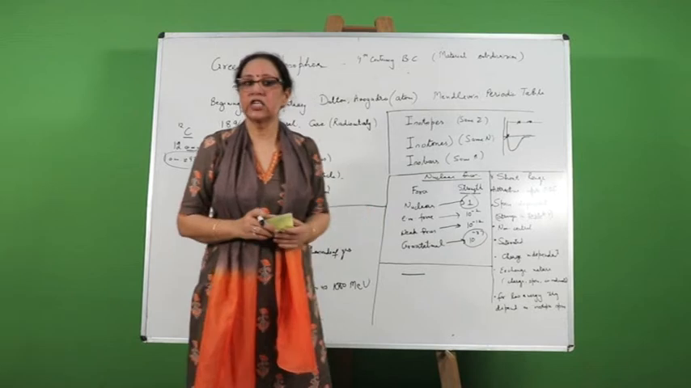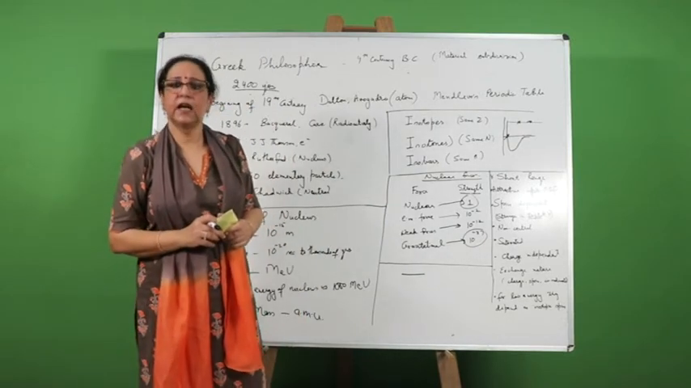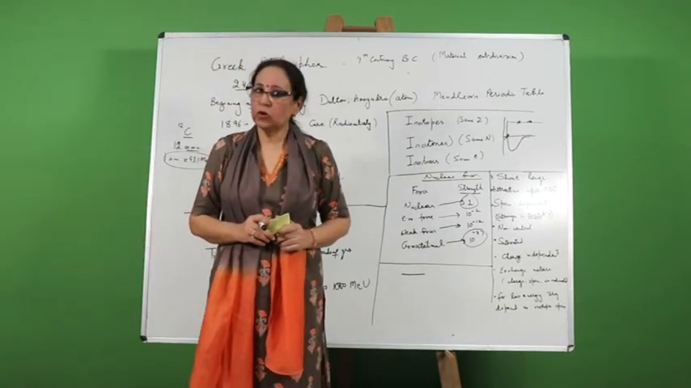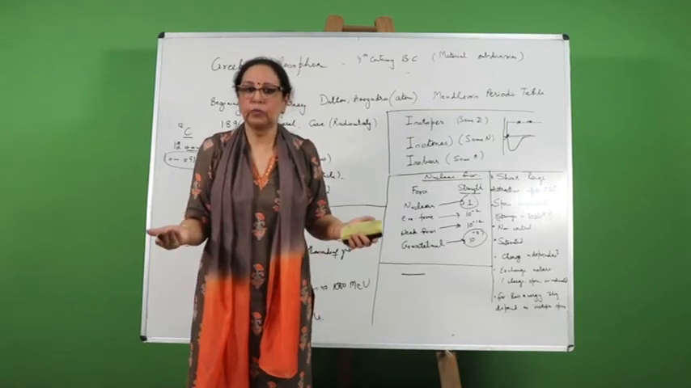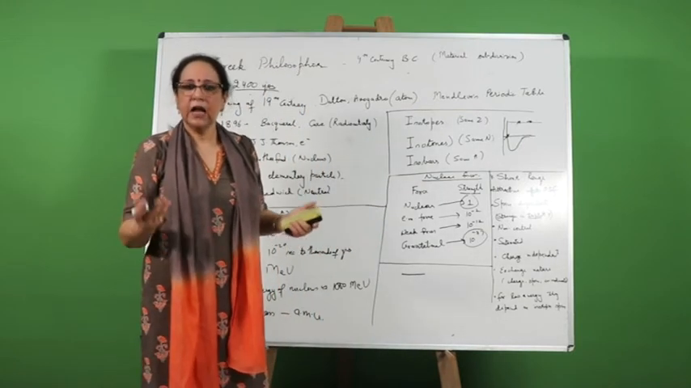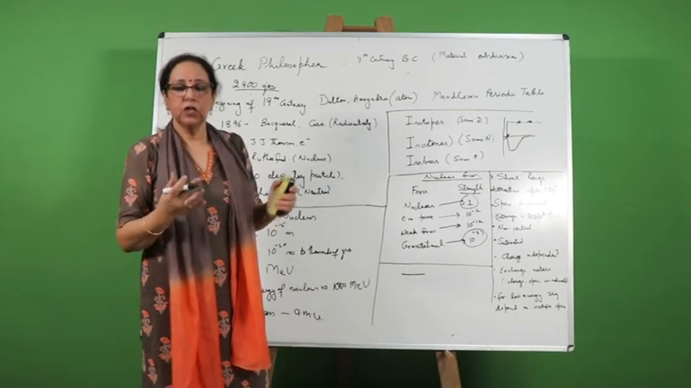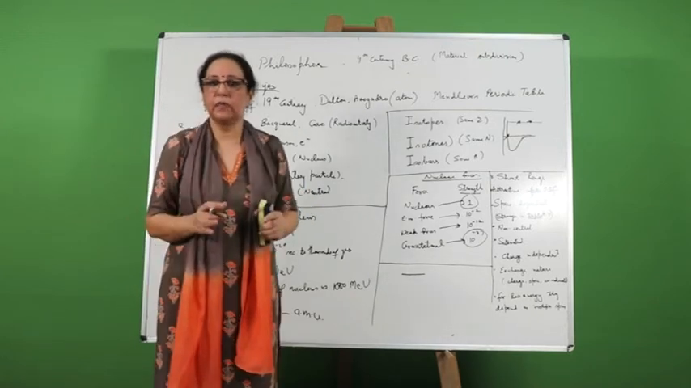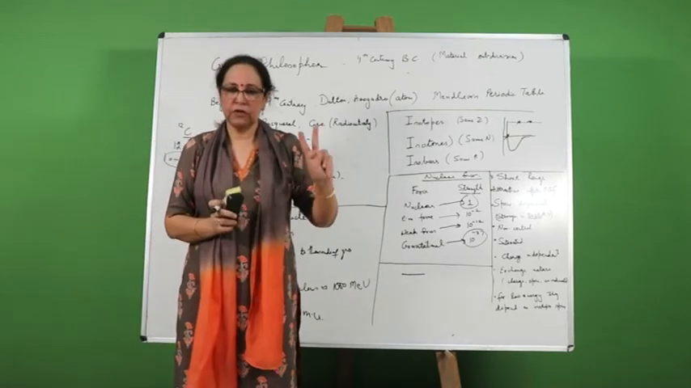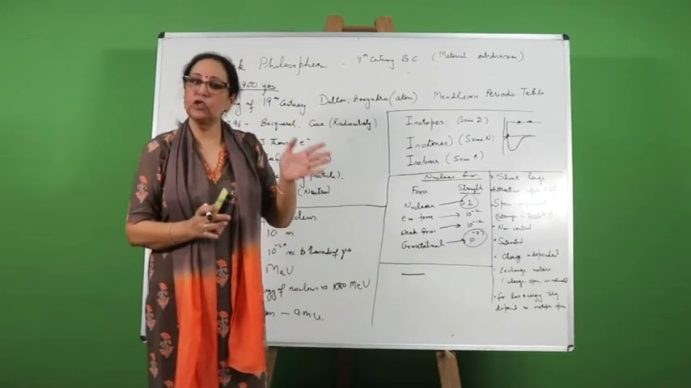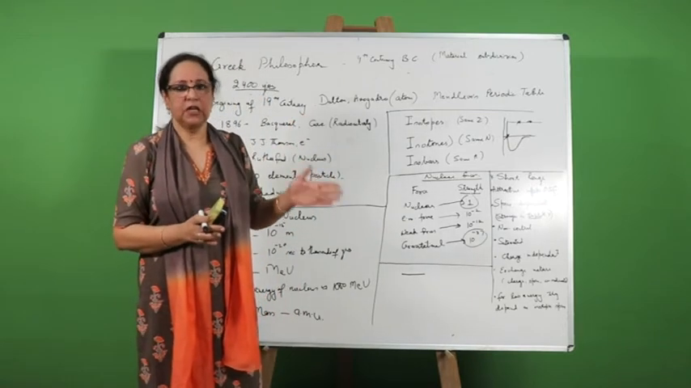Nuclear forces are charge independent. We know that inside the nucleus we have protons and neutrons. Two protons obviously have positive charge, and we say that if Coulomb's forces are there, they will be repulsive. But nuclear forces do not depend upon charge. The forces between two protons are approximately the same as forces between two neutrons or force between a proton and neutron.